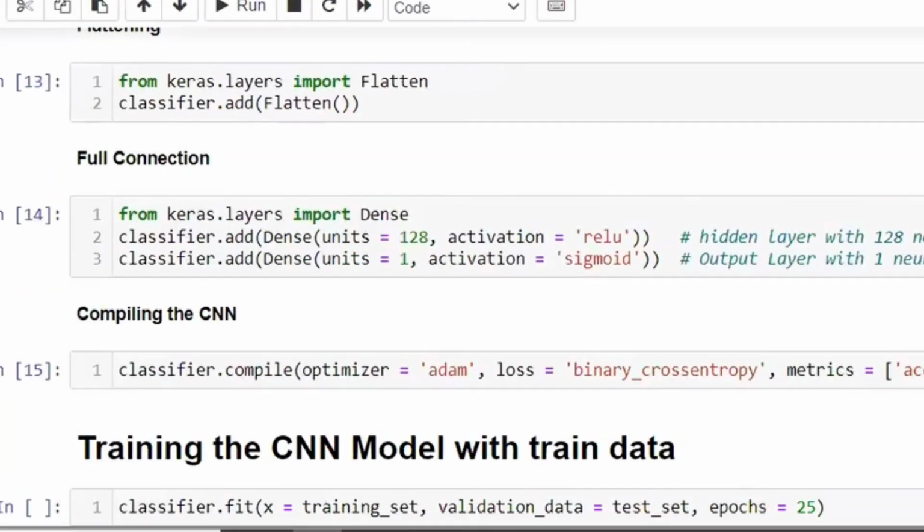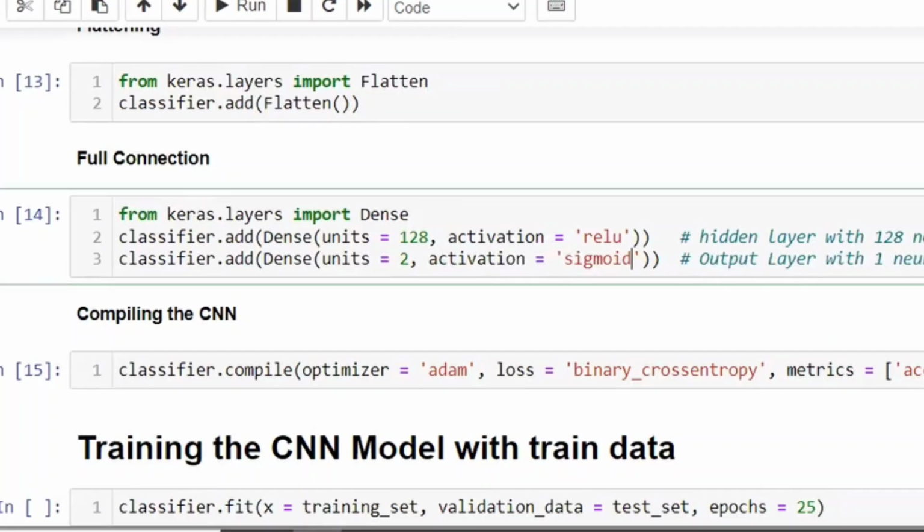So for example, in the output layer, you can write either 2 neurons with softmax or 1 neuron with sigmoid. Anything is okay.